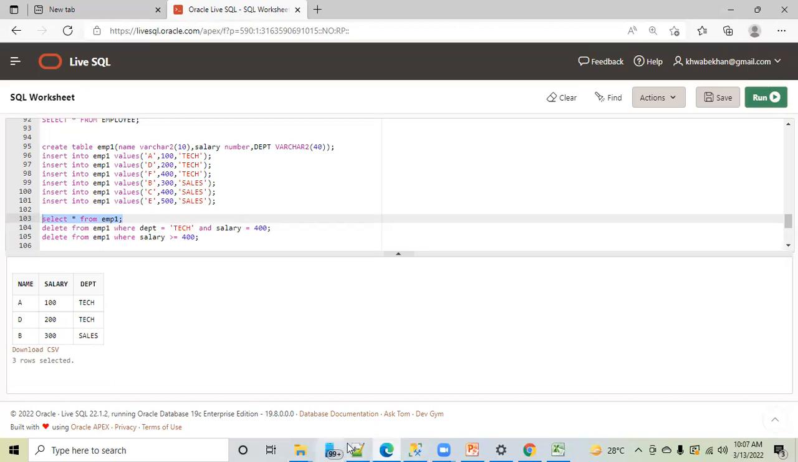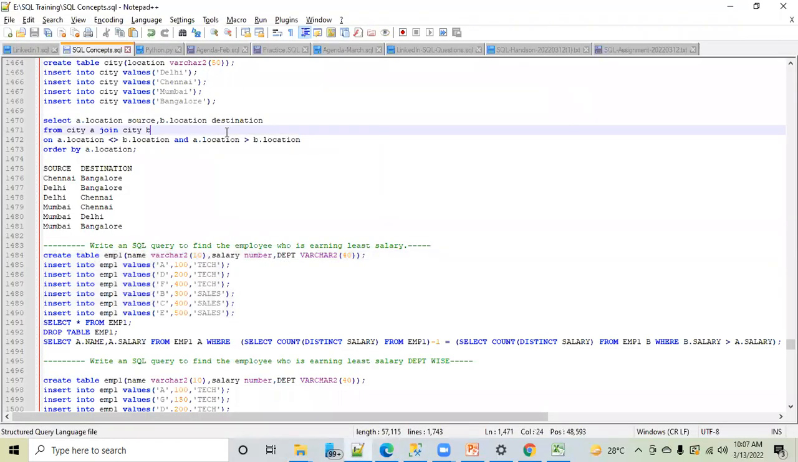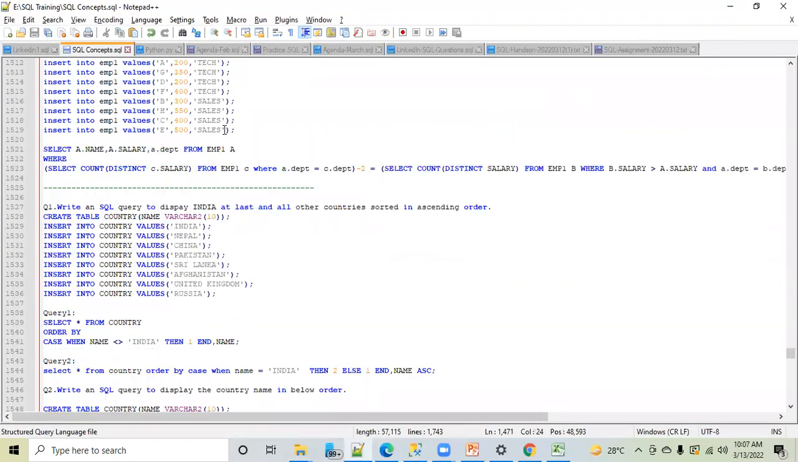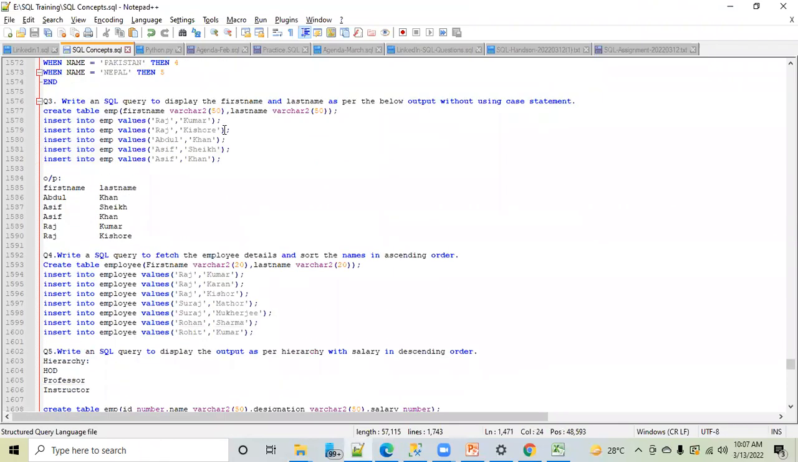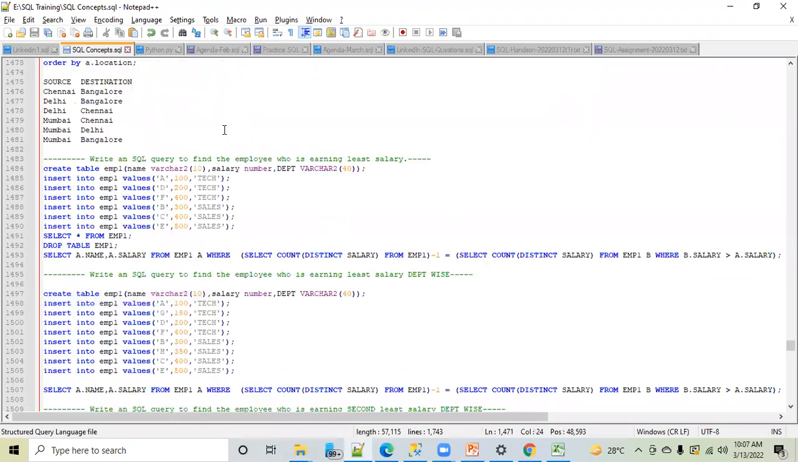I think you guys have not understood. Let me show you some other example. This is not that complicated, but I think this is simple.